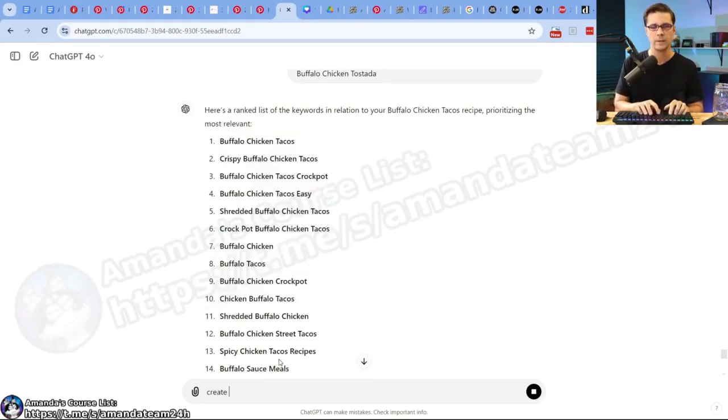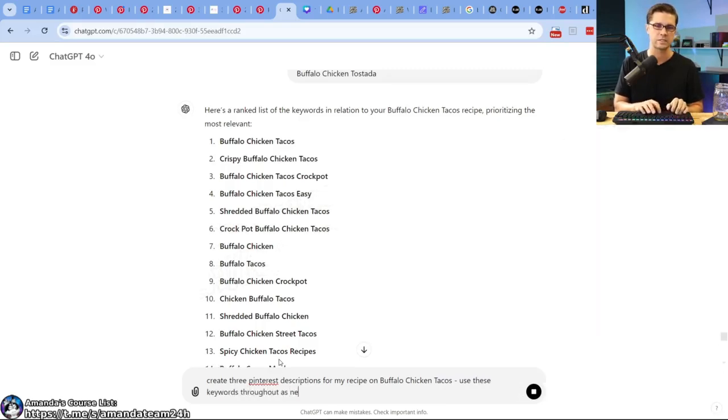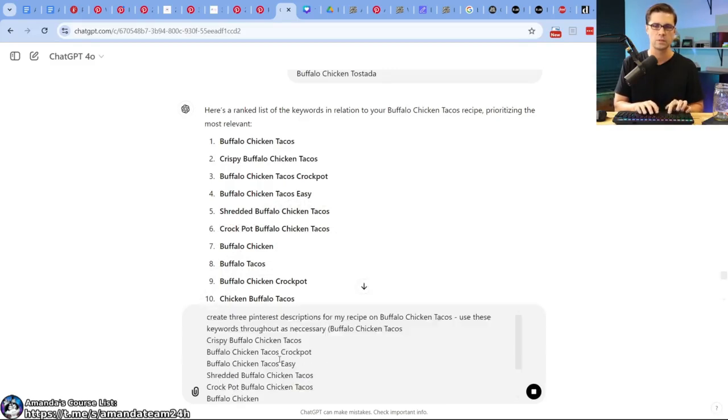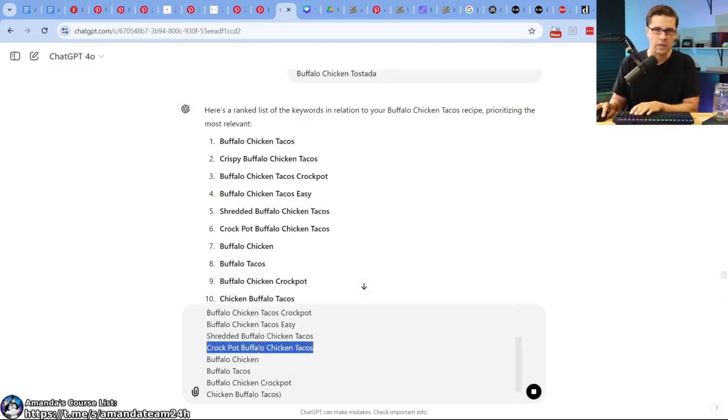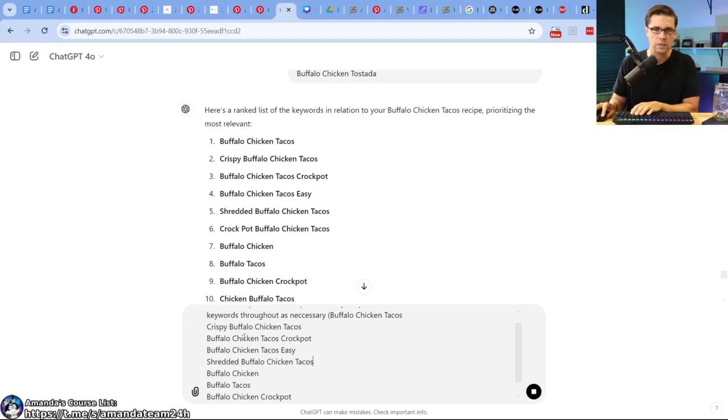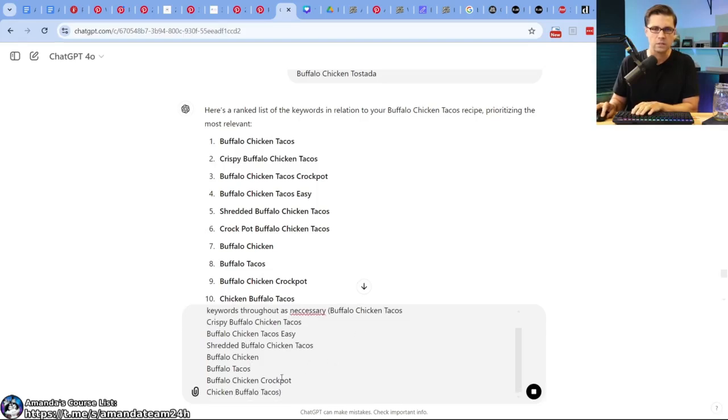All right, create 3 Pinterest descriptions for my recipe on buffalo chicken tacos. Use these keywords throughout as necessary. All right, so what I would do, crock pot. I don't think it's a crock pot recipe. That's not a crock pot. Looks good. Go.